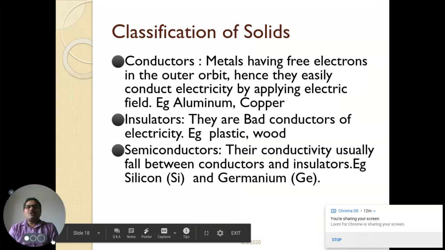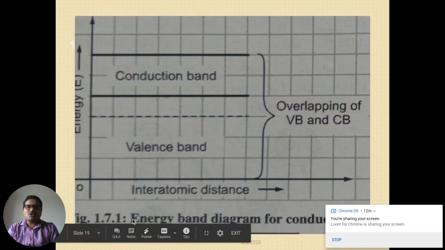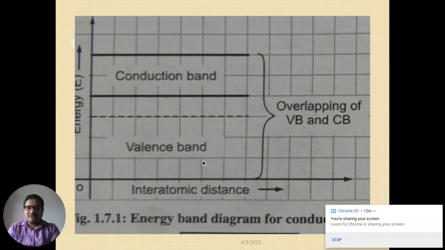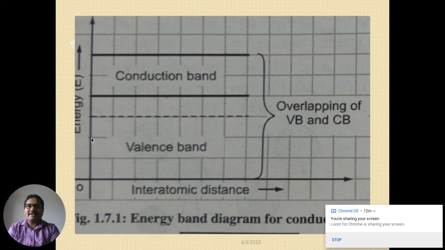Now, we are going to understand conductor, insulator, and semiconductor by means of the energy band diagram. You can see this energy band diagram; it is for conductors actually. On the x-axis it is the interatomic distance, and on the y-axis it is energy.